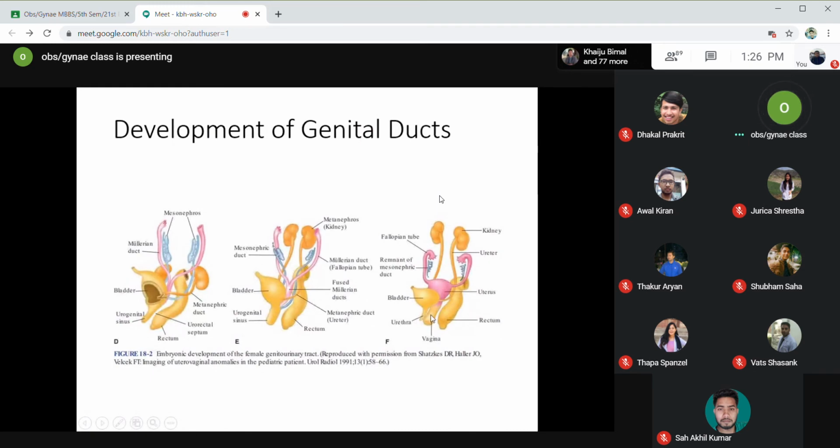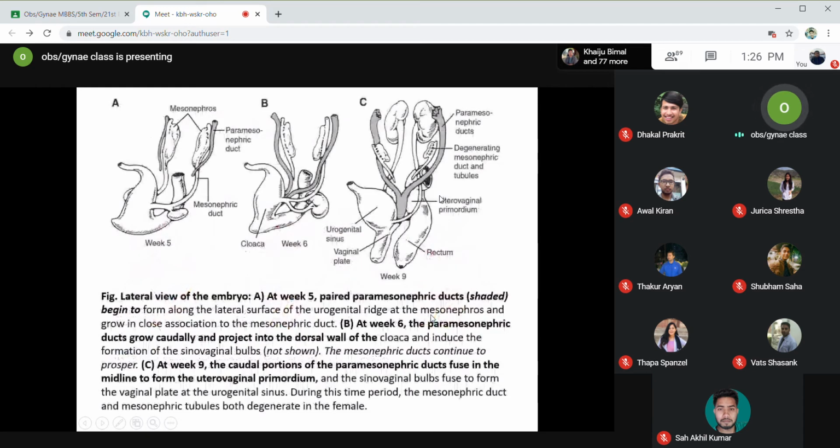Okay, I'll show you another diagram. In this diagram, you can see there are two paramesonephric ducts on either side of the mesonephros. Okay, these two paramesonephric ducts will go on developing and then later fuse in the midline. Okay, you can see in this diagram there is fusion of the two paramesonephric ducts. After fusion, this will form the uterus, cervix, and upper one-third of the vagina.